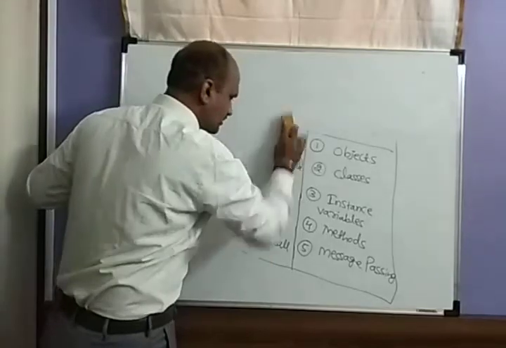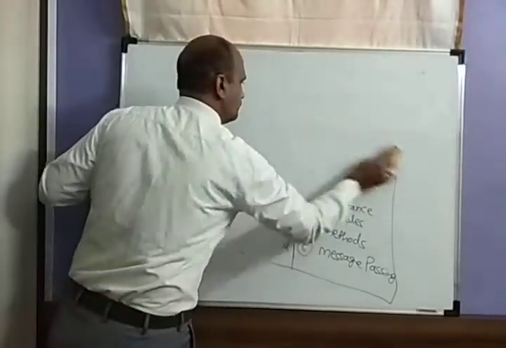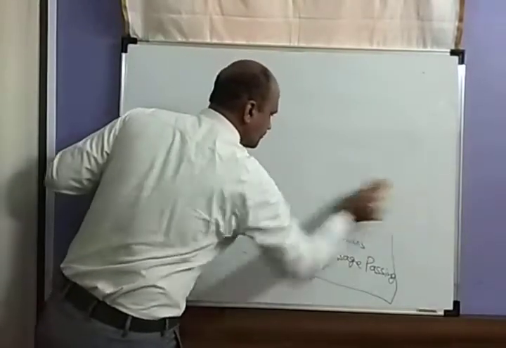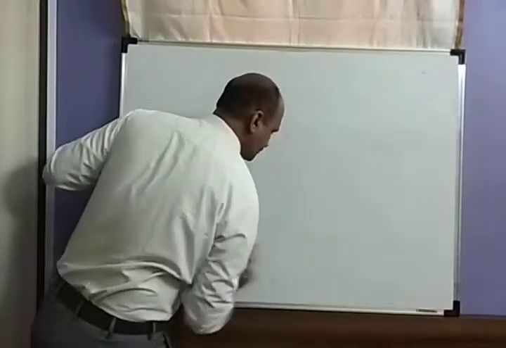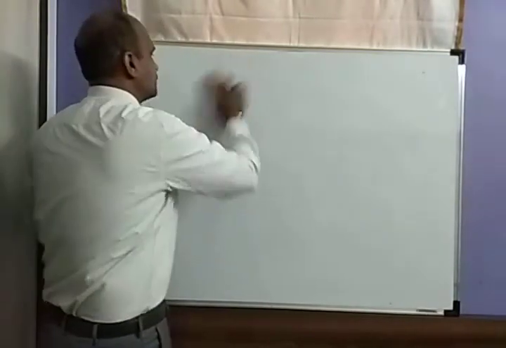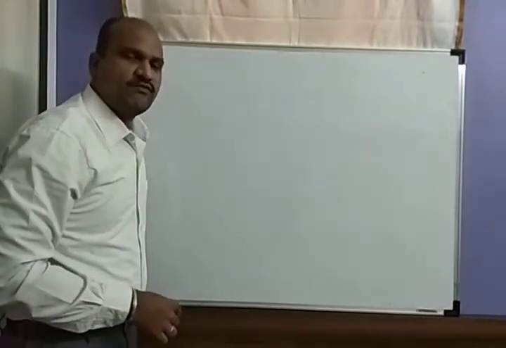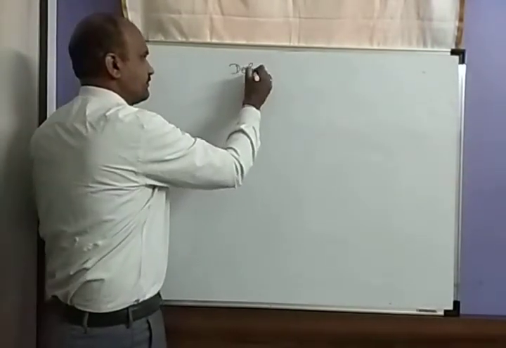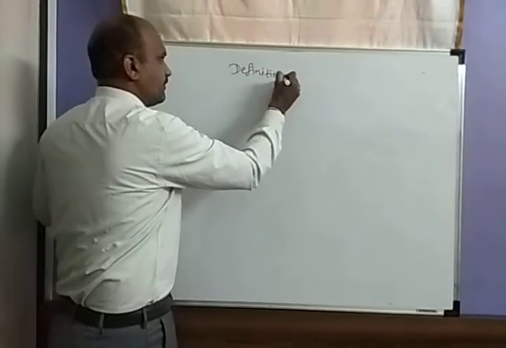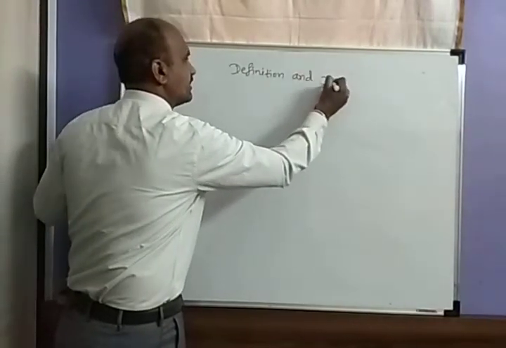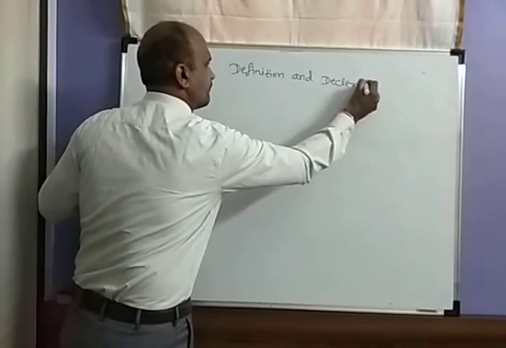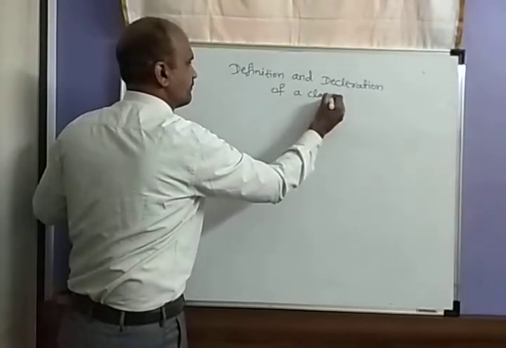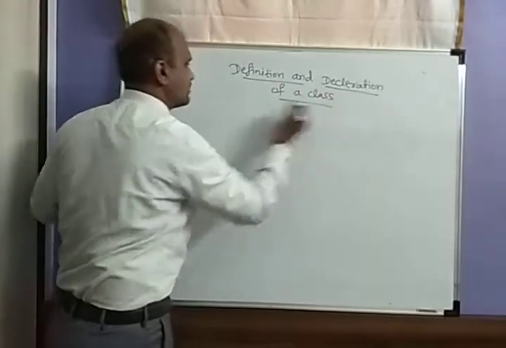What is the declaration of a class, and what is the definition of a class? Definition and declaration of a class.